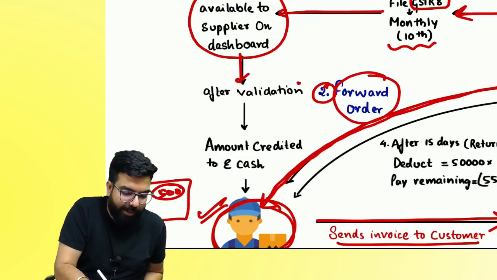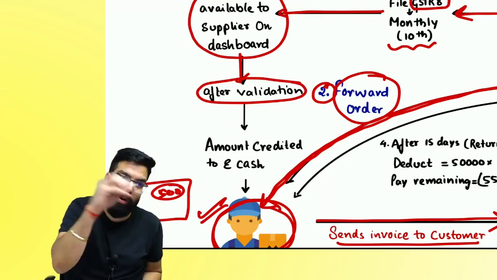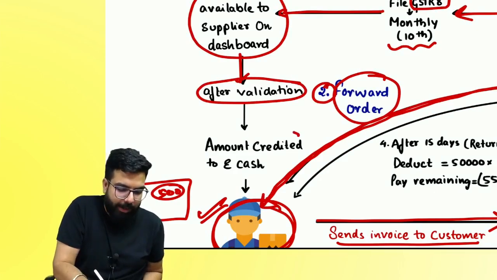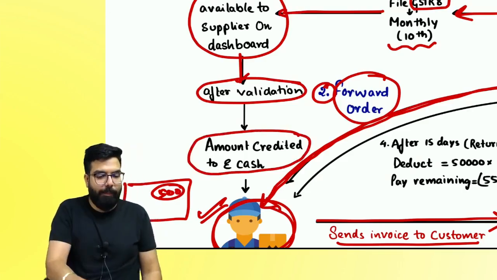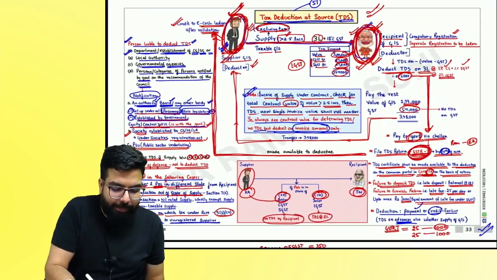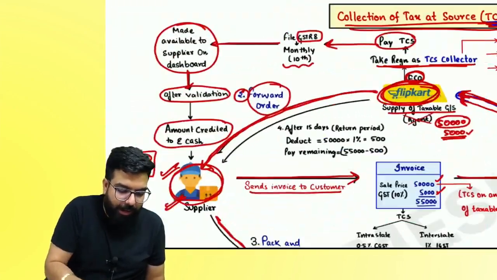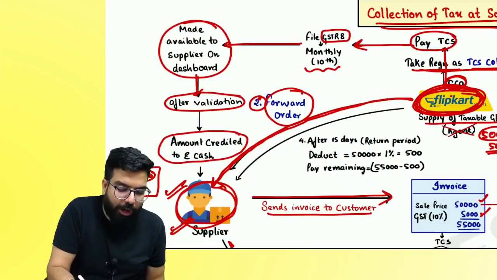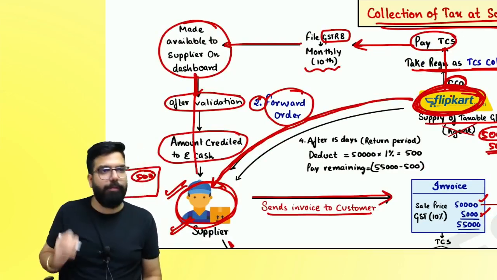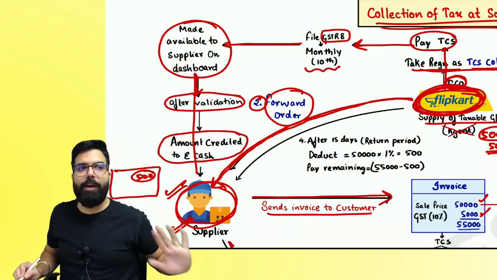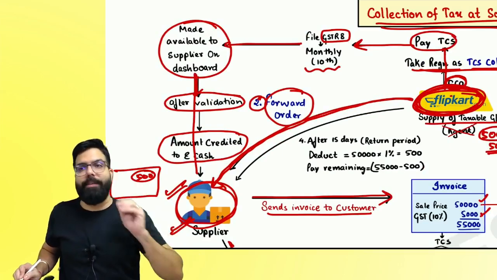Do you want it? You say, yes, I want it. You do the validation: yes sir, it is correct, I want it. It will come into your eCash ledger. People tell me, is it the same? He paid to the government, and the government gave it back to you. Here, Flipkart paid to the government and the government gave it back to you. Is my point clear to all? Can we go ahead, everyone? My question to you guys, everyone.